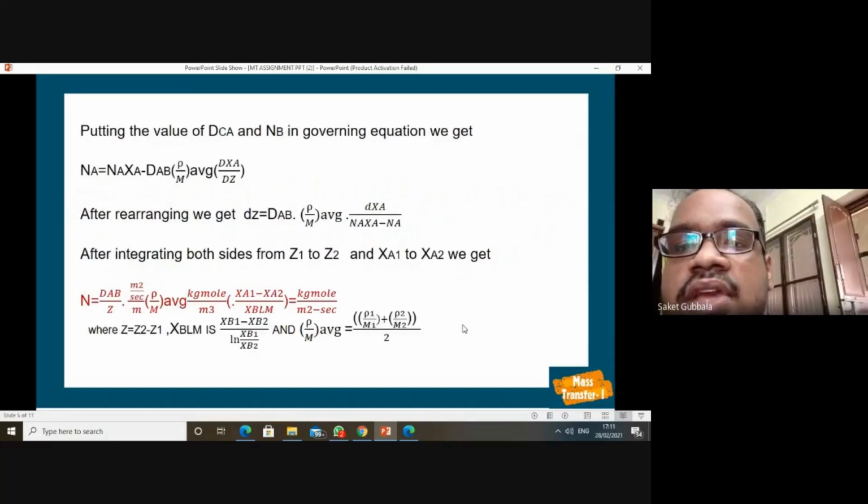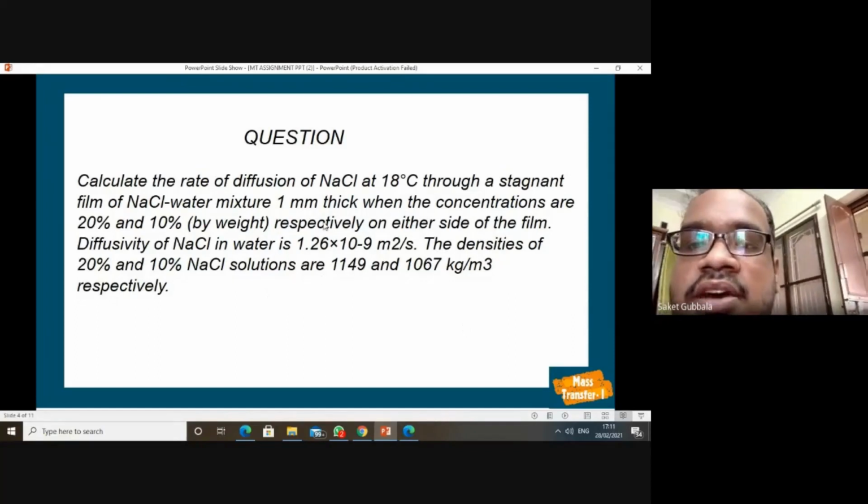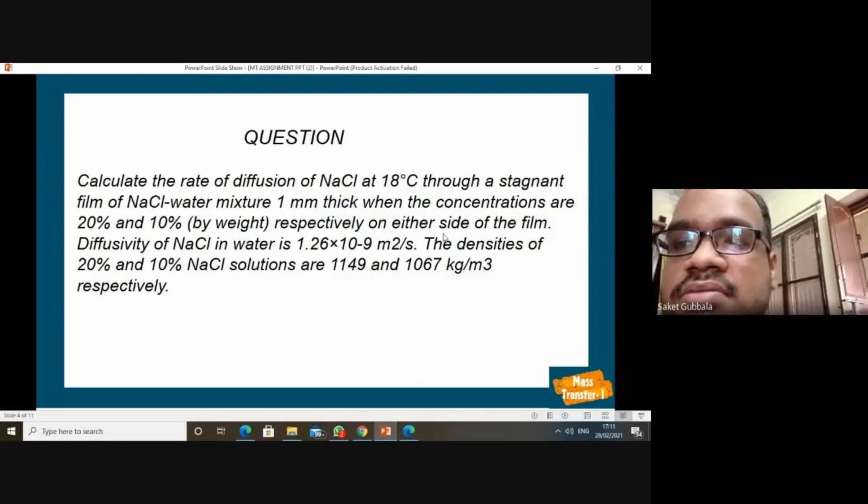It means that we can consider the density of solution 1 as 1149 kg per meter cube, and the density of the second as 1067 kg per meter cube respectively.